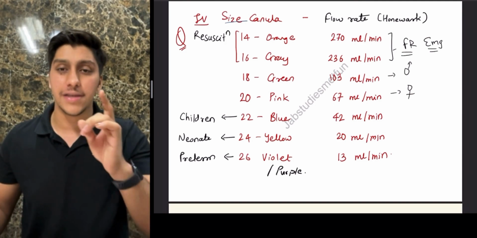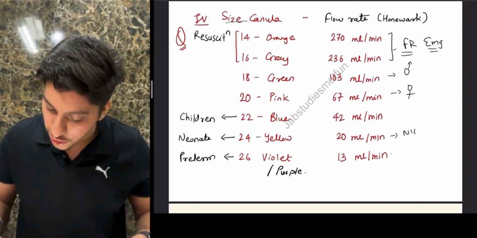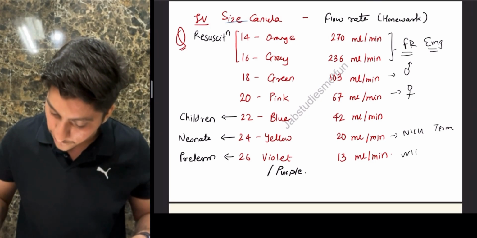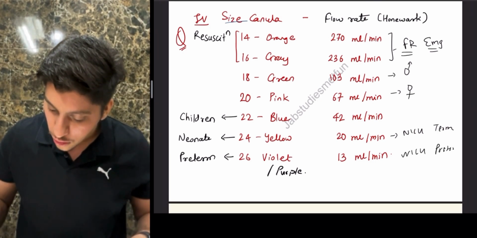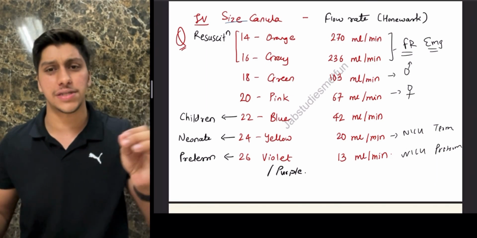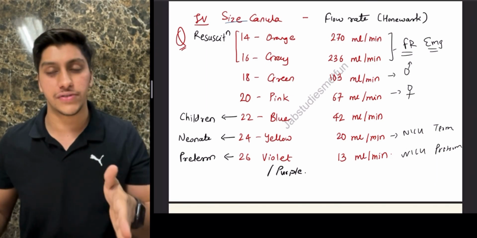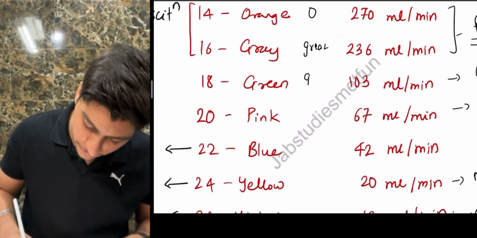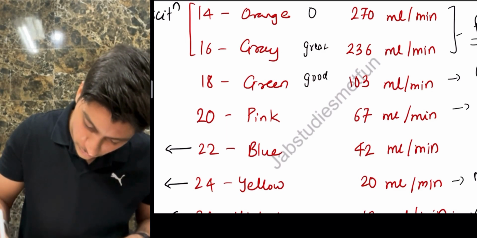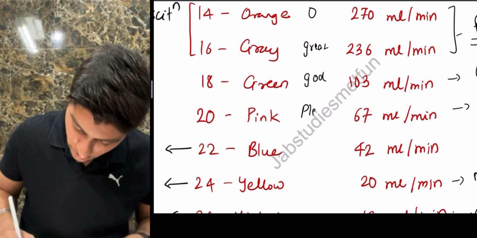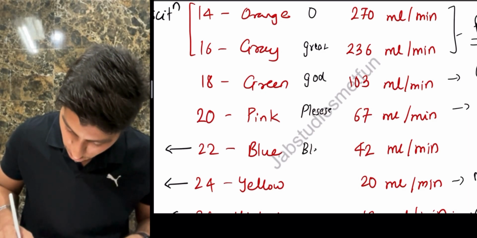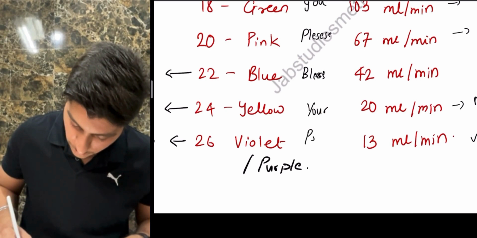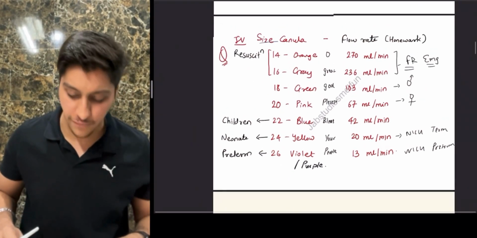Along with this, yellow is going to be used in NICU care, especially for a term child, while 26 is going to be used in NICU care for a preterm. Now what people usually remember is 14, 16, 18, and they also remember the colors. You can remember this by: oh great God, please bless your people. Violet or purple will be the people. Okay, so this is a mnemonic in which you can remember the order.